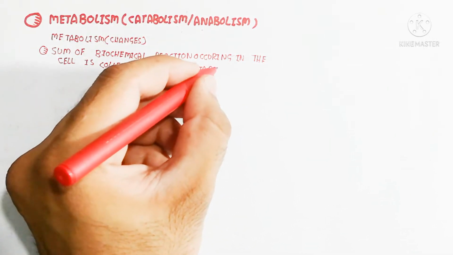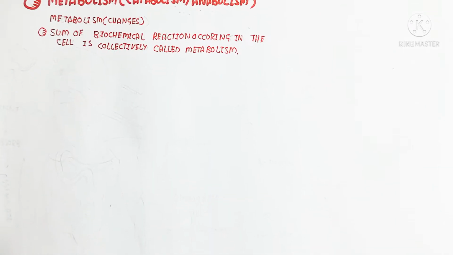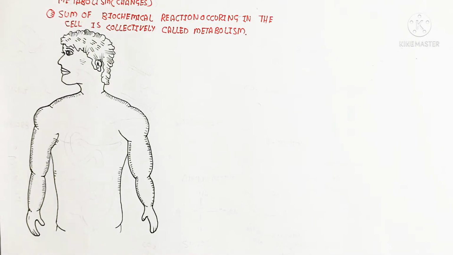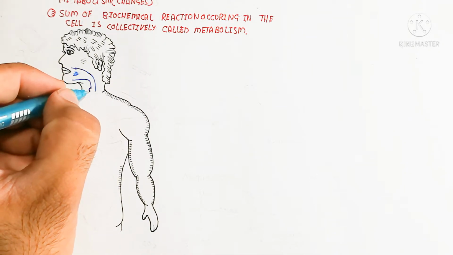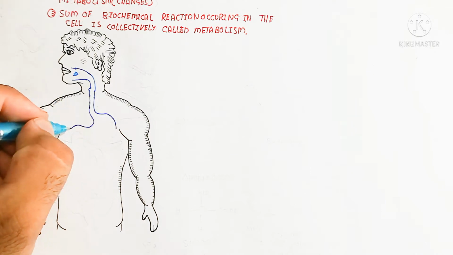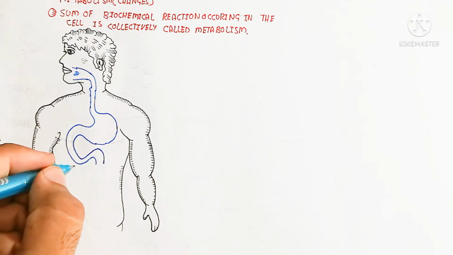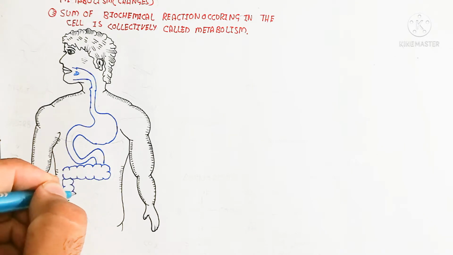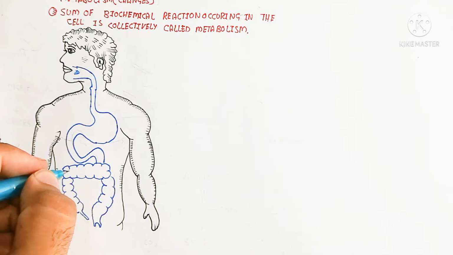The breakdown of larger molecules when we eat food happens inside the stomach, inside the digestive system, which is basically an external part of our body, though inside the stomach. It is known as extracellular, not intracellular, metabolism, due to the production of enzymes. This extracellular metabolism is just catabolism; no anabolic effect occurs in the stomach or the digestive system.